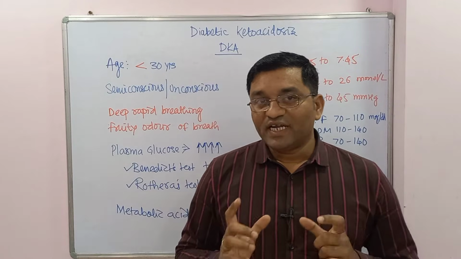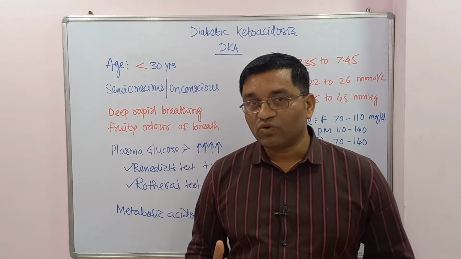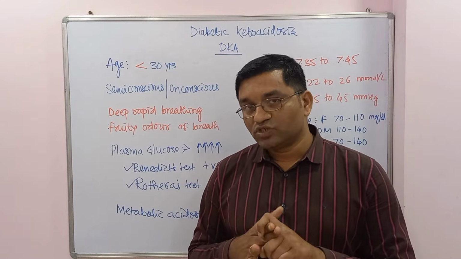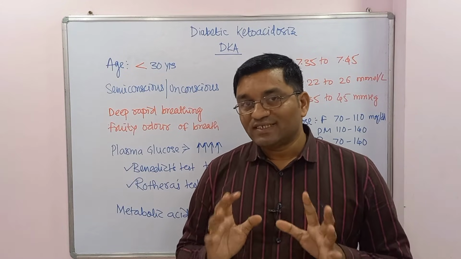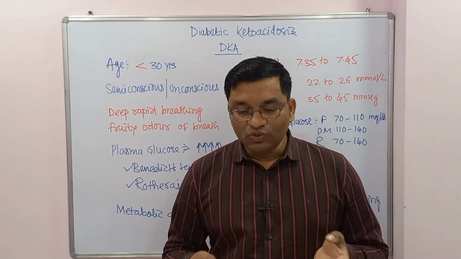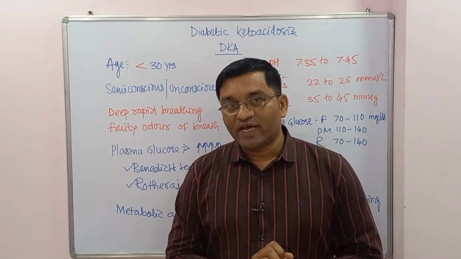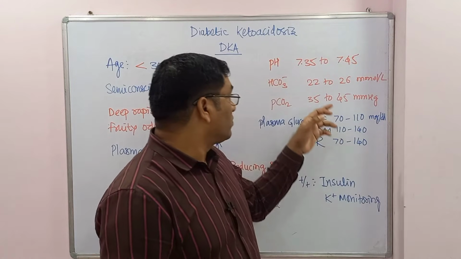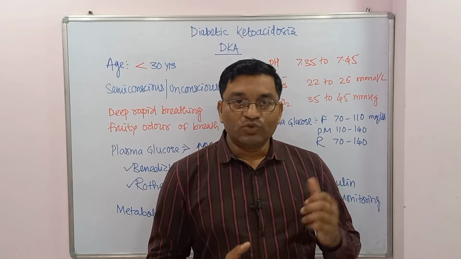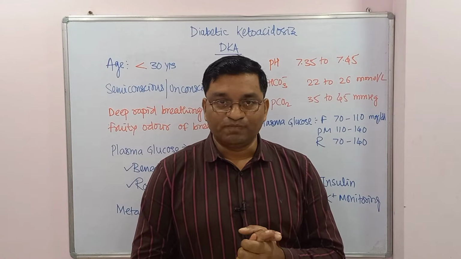Now, which type of acidosis is there in diabetic ketoacidosis? It is mainly metabolic acidosis. Why metabolic acidosis? Because there is production of ketone bodies. Of these ketone bodies, mainly acetoacetate and beta hydroxybutyrate are acidic in nature. That's why there is acidosis, and to neutralize these acids, bicarbonate is utilized. So the bicarbonate level will drop down to buffer these acids. That's why metabolic acidosis is there.